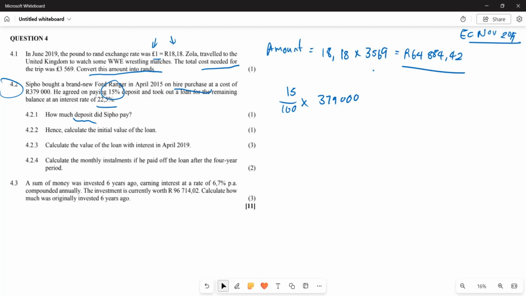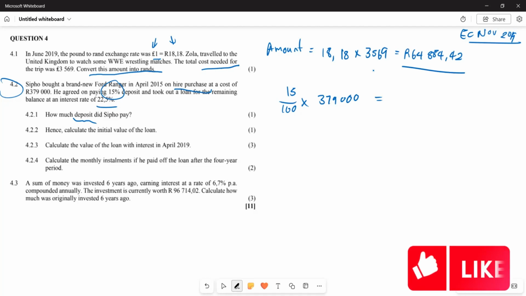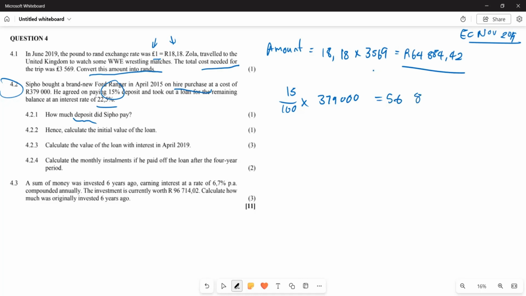So which means the deposit that was paid by Sipho will be 56,850, right? Because they said how much deposit did Sipho pay? So this is the amount of money that Sipho paid as part of the deposit.